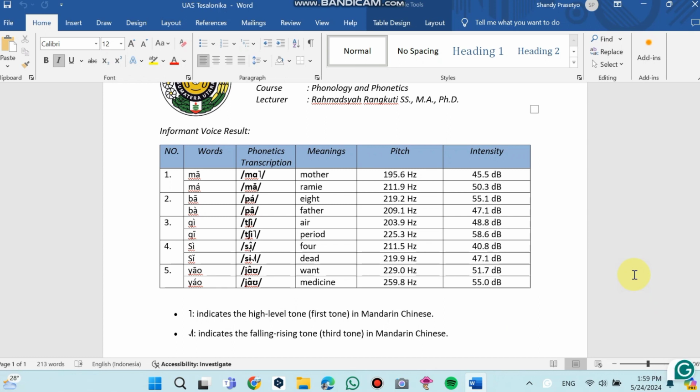If you look at the pitch and intensity obtained from the two word variants, the word yao medicine produces a higher pitch and intensity compared to the word yao want. So, changes in intonation affect the pitch frequencies and intensity of the word, which proves that differences in intonation or tone in a word can change the meaning. In Chinese language, suprasegmental features such as tone play a very significant role in determining the meaning of a word.